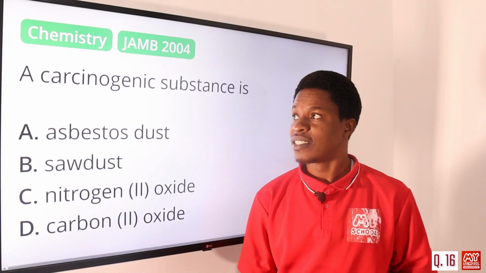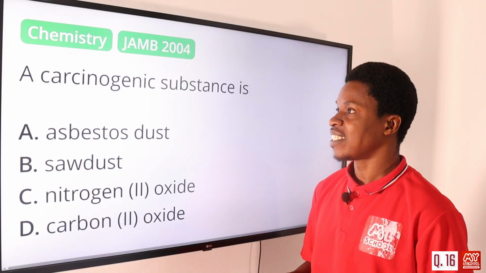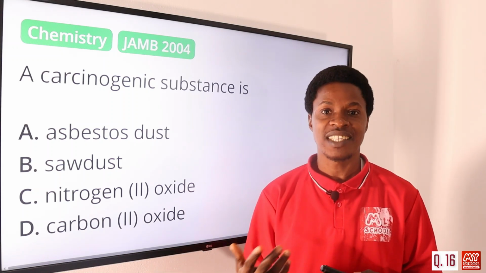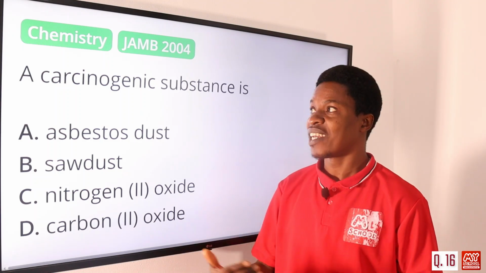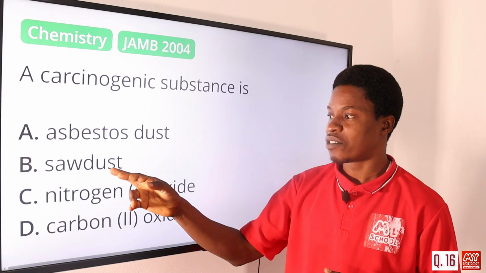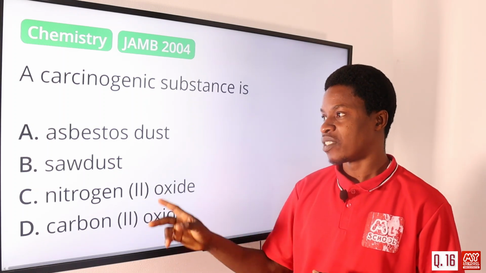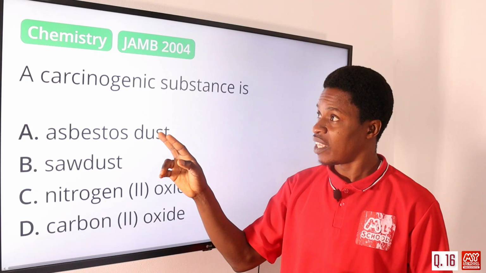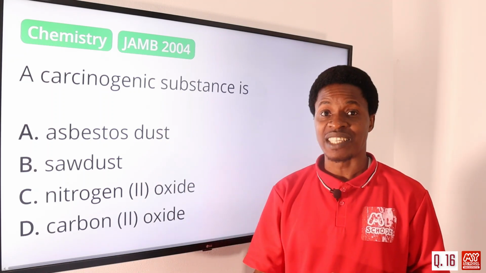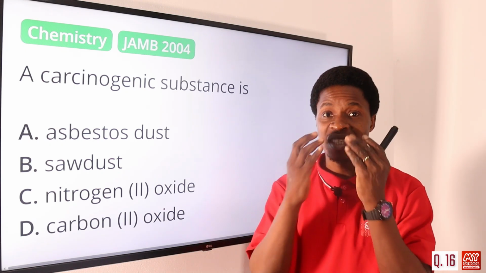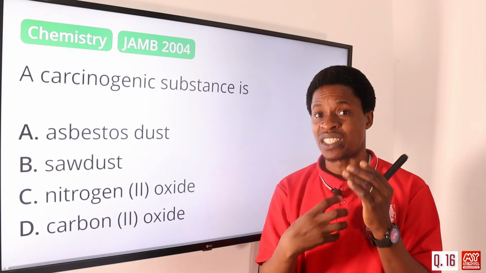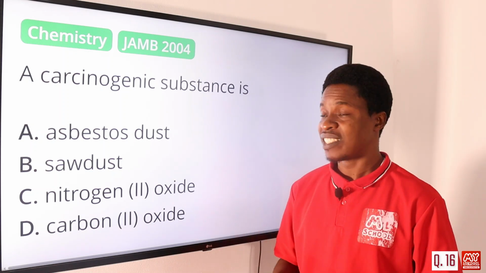Question number 16. Carcinogenic substances are substances that can cause cancer. We call them carcinogens. We have asbestos dust, we have sawdust, nitrogen oxide, carbon oxide. Asbestos dust is carcinogenic. Sawdust from the wood is also carcinogenic. That's why when you go to the sawmill, you use a strong face mask to cover your nose so that it doesn't affect the lungs and cause cancer.